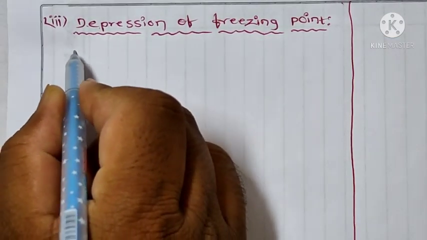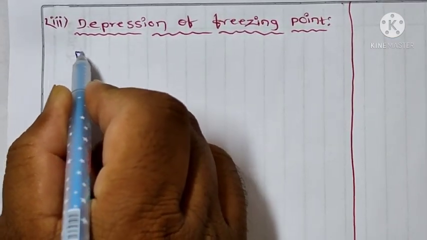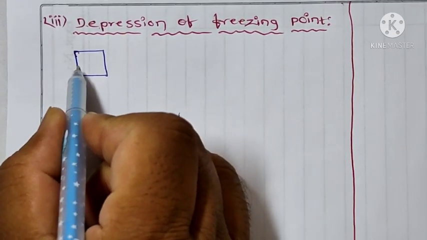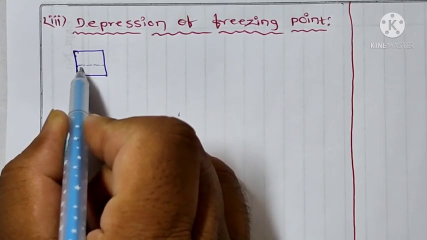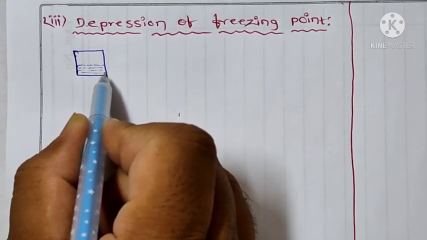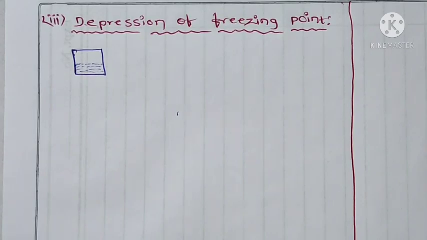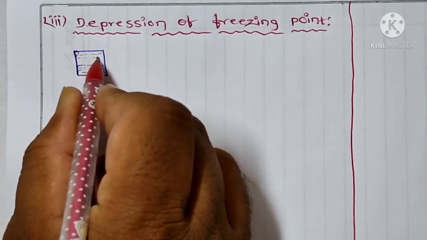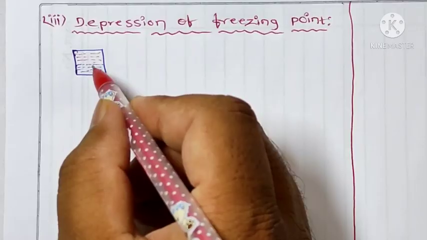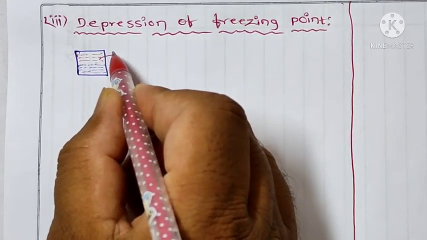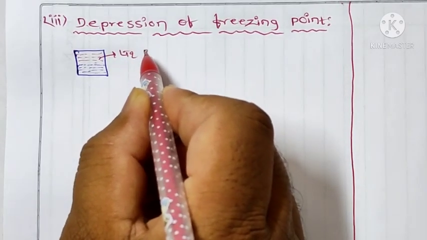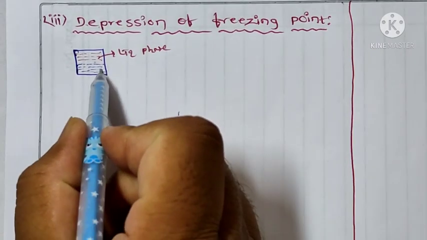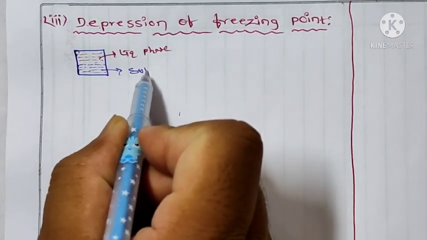For example, I am taking one substance, that substance in both phases. So here I am taking solid phase and liquid phase. So this is the liquid phase and this one is solid phase.